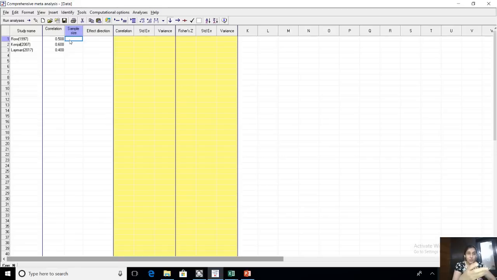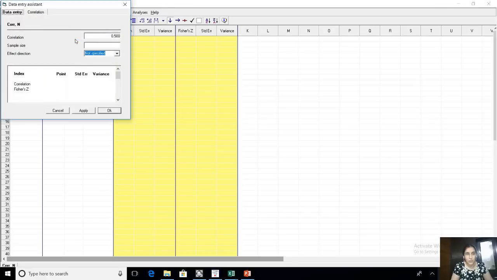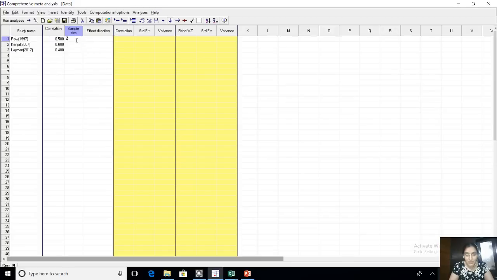Rather, you can name the Excel sheet also as religion attitude values, so that you know that this whole Excel sheet is only for religion and attitude. Sample size: my first paper by Row had a sample size of 250. My second paper by Kenjal had a sample size of 300. And my third paper had a sample size of 400.